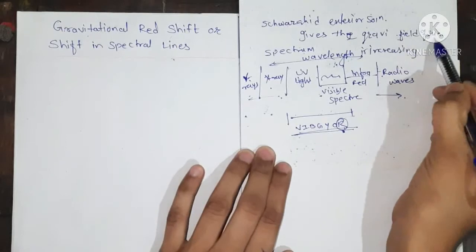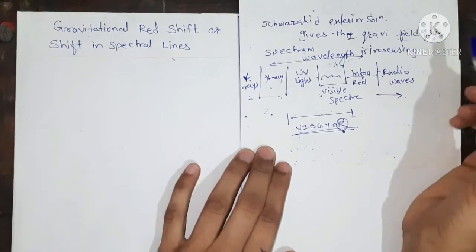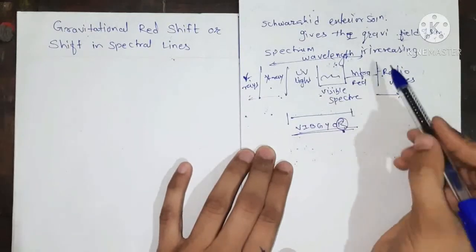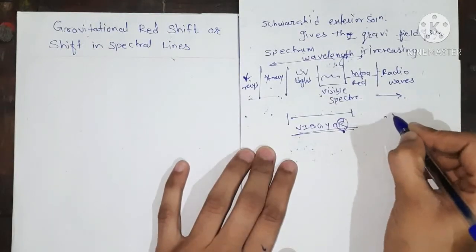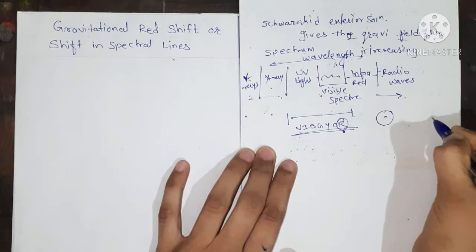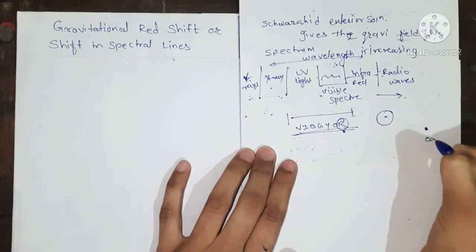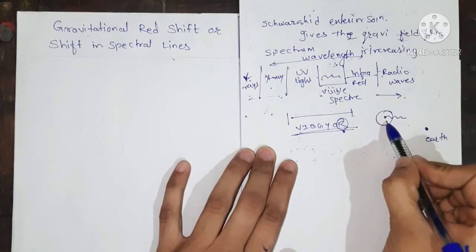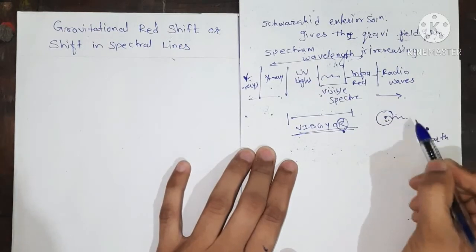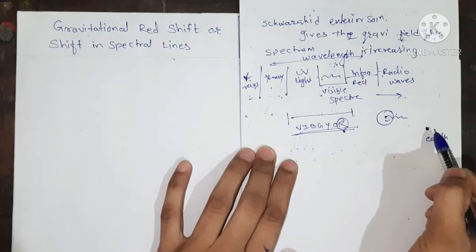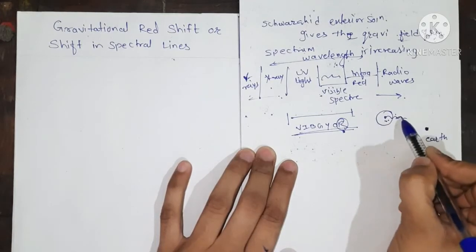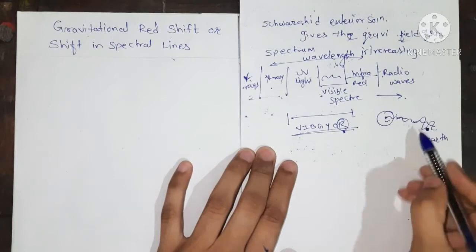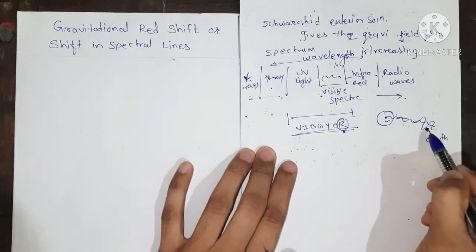So due to this gravitational field of the sun, our spectrum, that is the light rays, this is our sun and here is our earth. When the light rays come from the sun, are emitted, and are received by the observer on the earth, the wavelength is going to increase. That is, this wavelength increases when it reaches the earth.